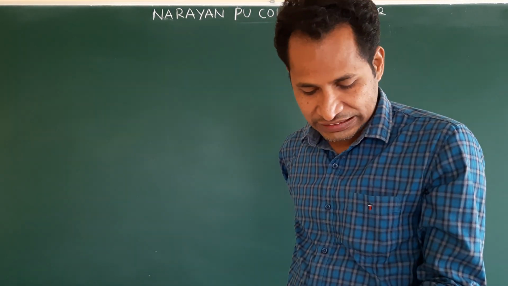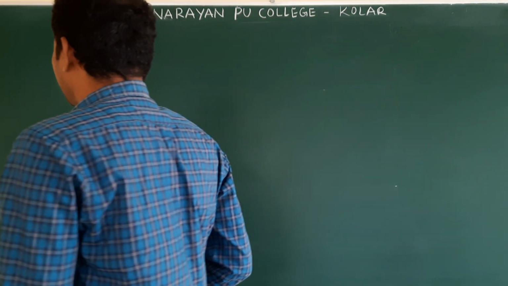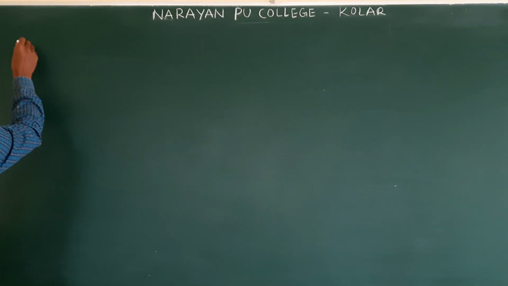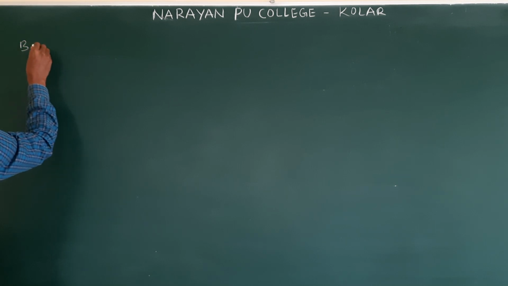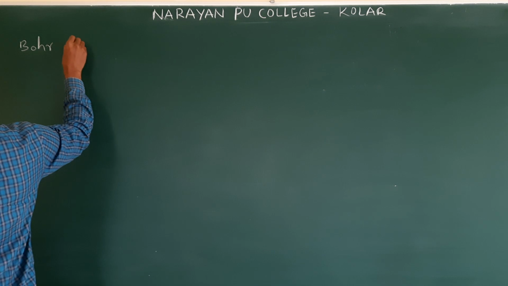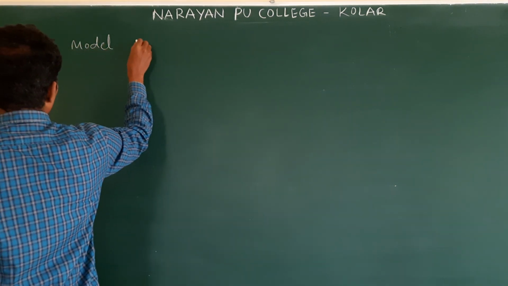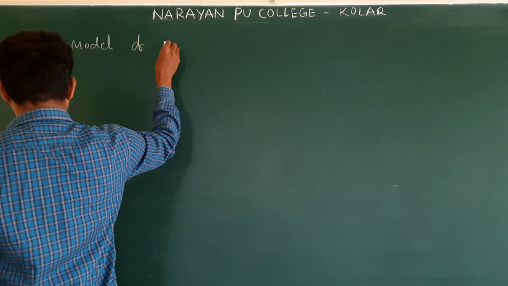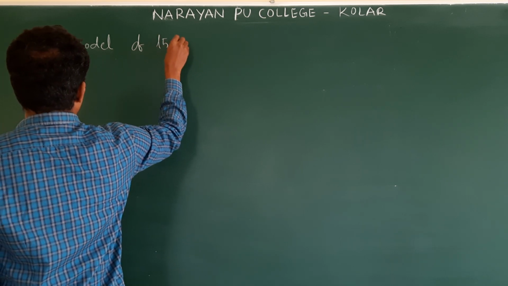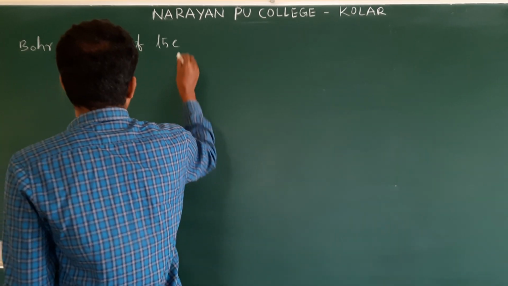Now we shall have a discussion on the Bohr model of the hydrogen atom.